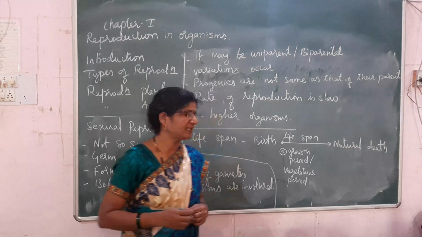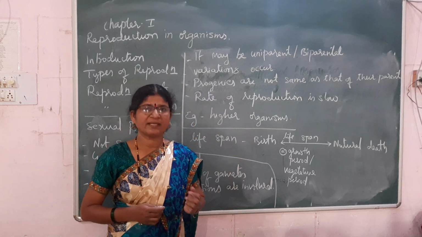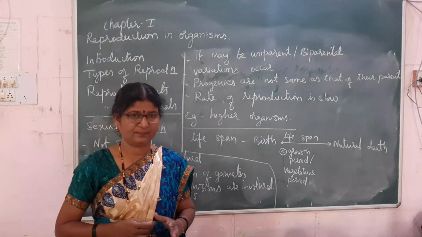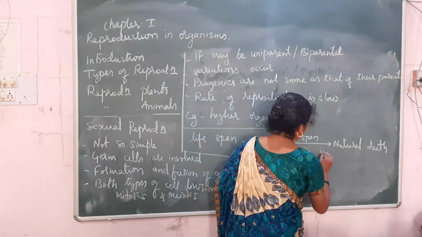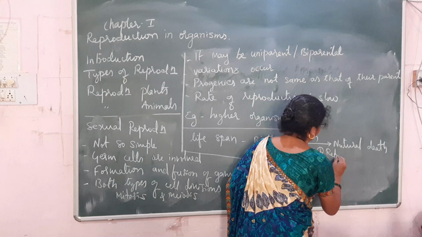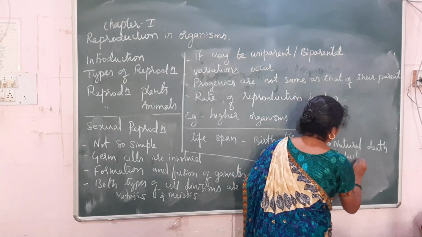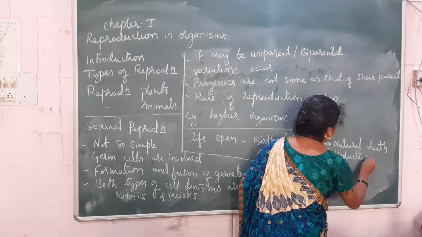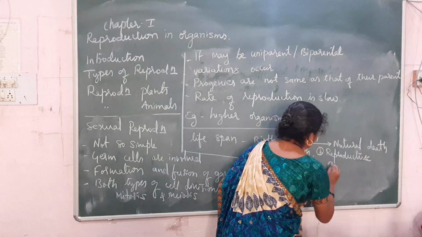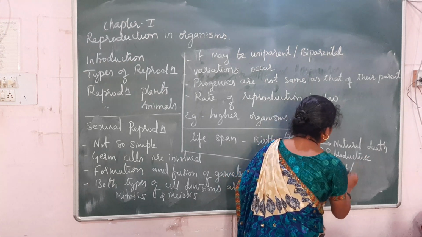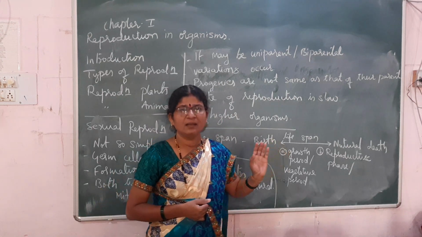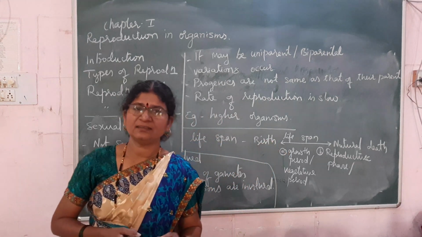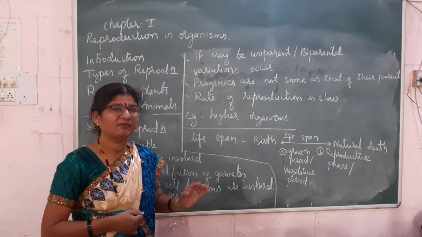After a certain period of growth, the organisms gain the capacity of reproduction. So the second phase is called the reproductive phase. It is marked in animals by the menstrual or estrous cycle, and in plants by flowering.